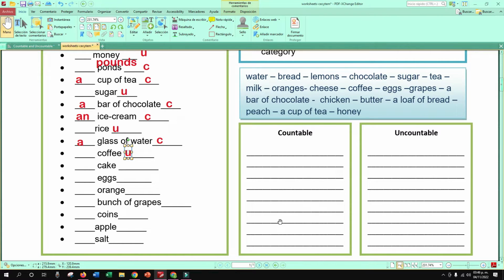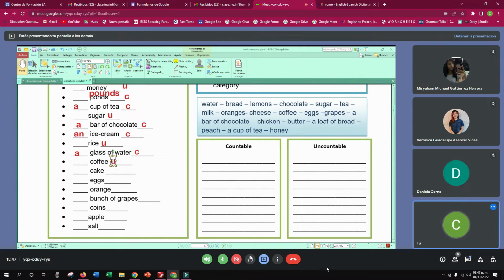In that case, you can say una barra de pan. Peach, melocotón. A cup of tea, una taza de té. Honey, miel. ¿Qué van a hacer, chicas? Van a clasificar todos estos nombres en los que son contables y los que son incontables. ¿Ok? So, work on it. Trabajen en ellas, chicos. Tienen 3 minutos y luego lo chequeamos juntas, ¿ok?